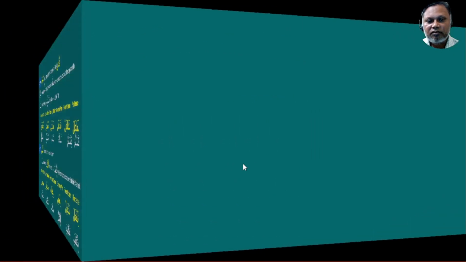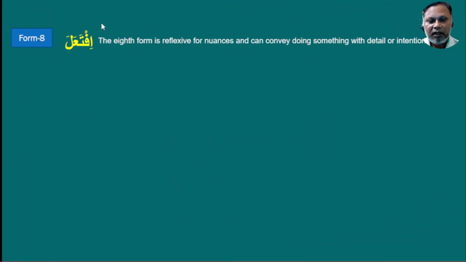Now let's go to Form 8, ifta'ala. Ifta'ala also comes from Form 1, so we have to put alif with kasra as a prefix and a ta in between the fa kalima and the ain kalima. And the fa kalima will get sukun. Then we will have ifta'ala. For example, salima again means to be safe.